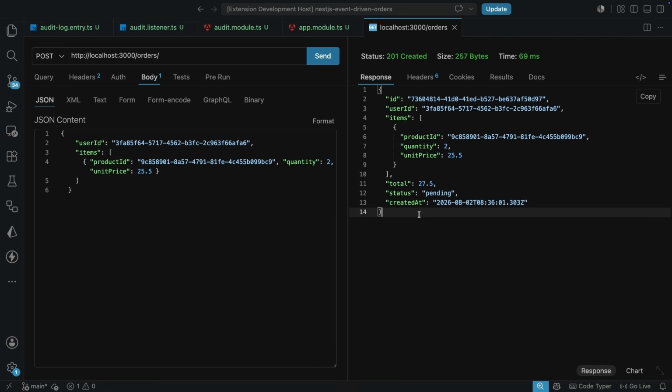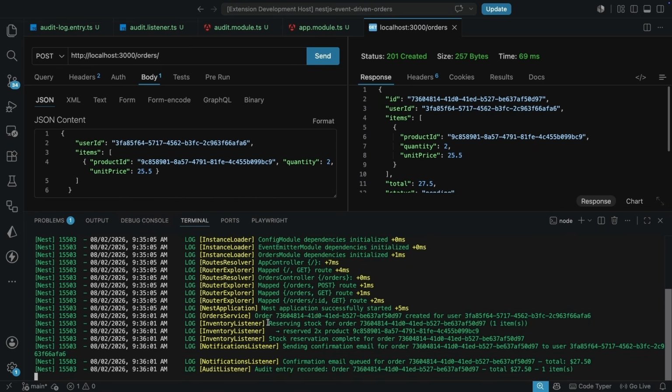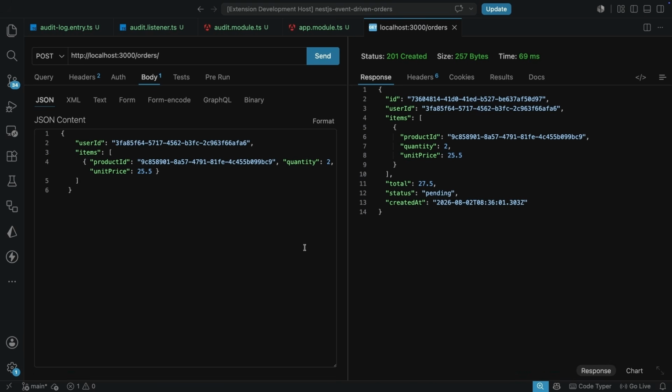So I'm going to open up the terminal here, and let's see what gets printed. You can see over here in the terminal, the order service is logging that the order was created for this user with this ID. We also see the inventory listener reserving stock for this order here with one item. We also see the log from the inventory that we reserved 2 products here for this ID, and we also see the notifications listener. And you can see down here, we also have the audit listener here. So all of these are coming from the different listeners that we did set up.